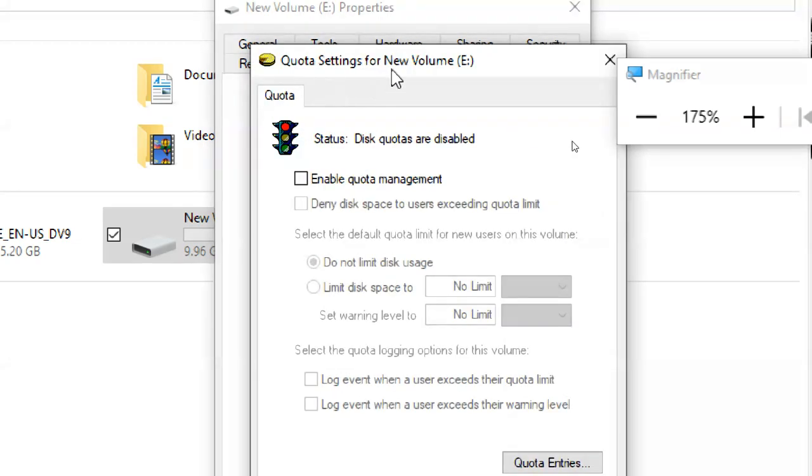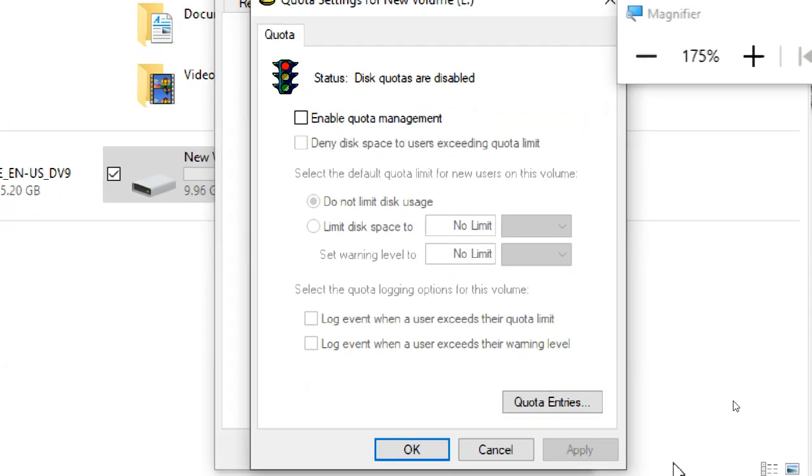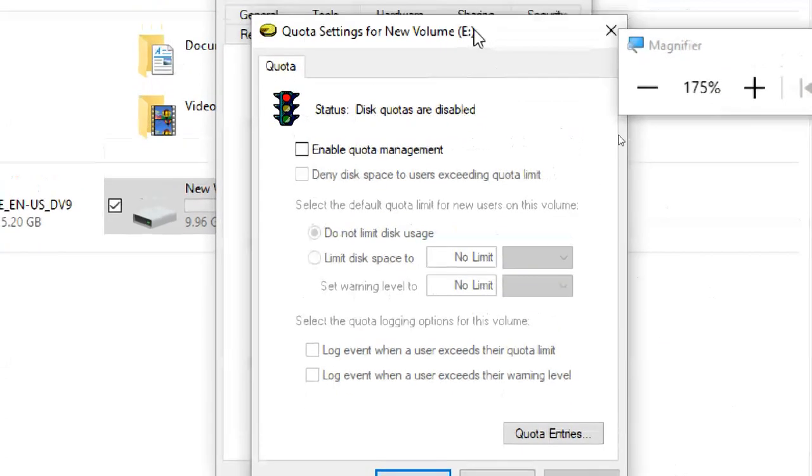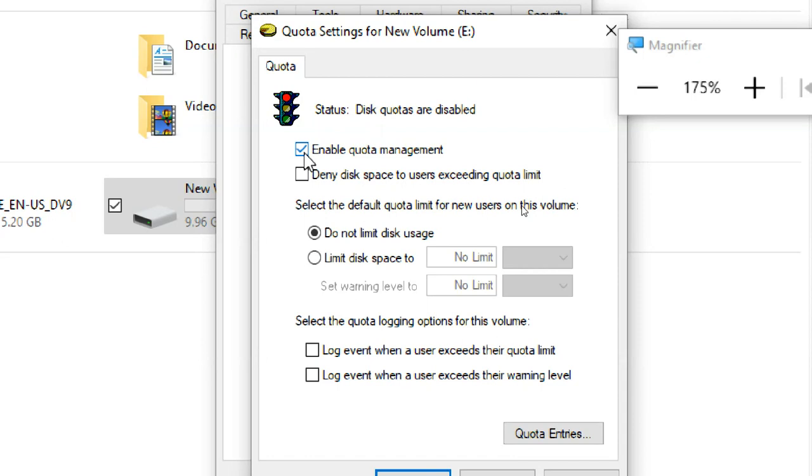Now the quota settings for the new volume E. I am selecting the first one, Enable quota management. First we have to check it, and once you check it, the others are enabled. Then select the second one: Deny disk space to users exceeding quota limit.